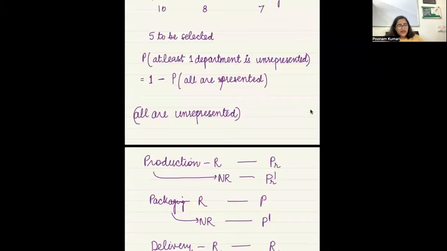This is just how I'm defining my events. Then what are they asking me to find? That at least one department is represented. Whenever there is the term at least, do we have to take a union or an intersection? Union, right?